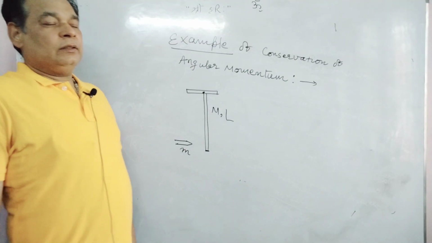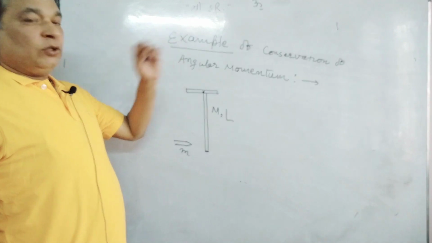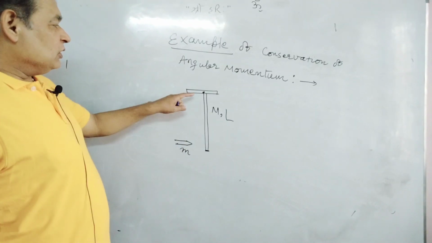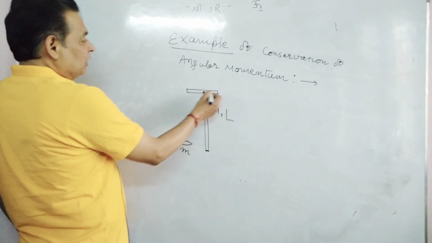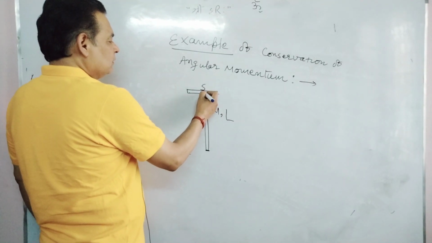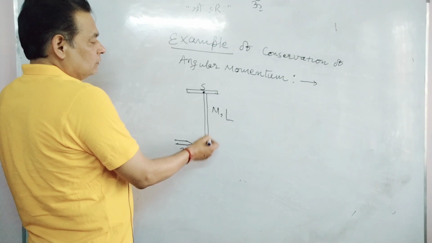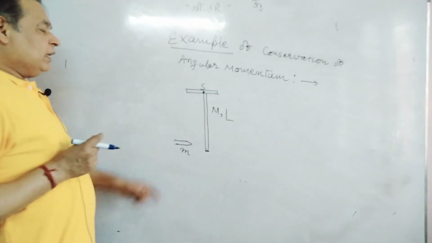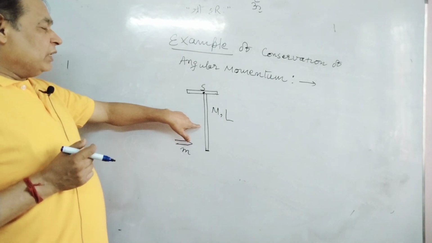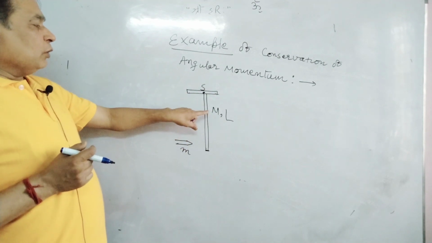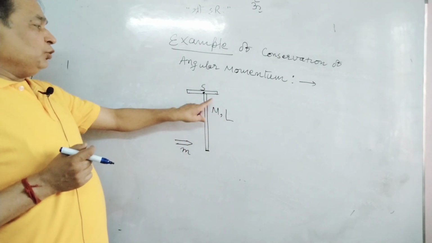I am taking the next example of conservation of angular momentum. Suppose this is the system: there is a rigid hinge S, and a rod is connected to this hinge. This rod can rotate in a vertical plane. The rod has length L and mass M, and is uniform.